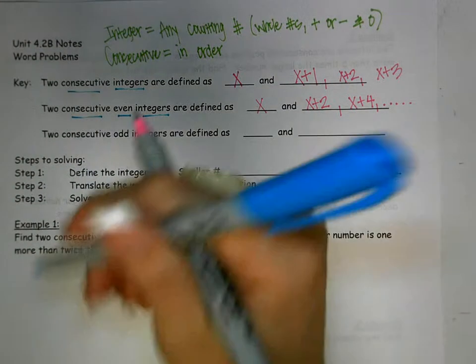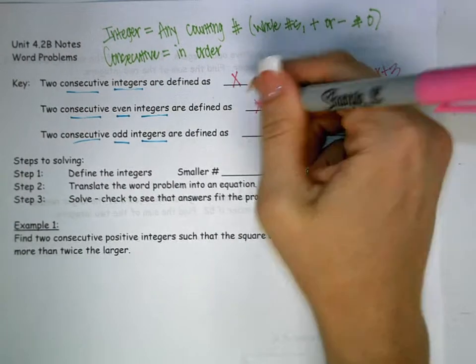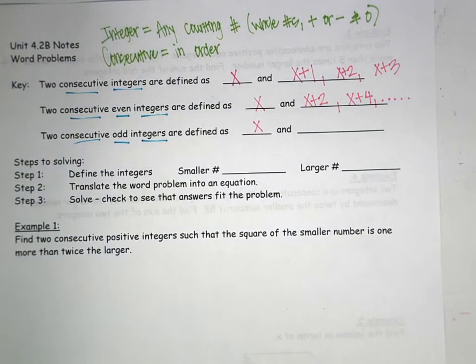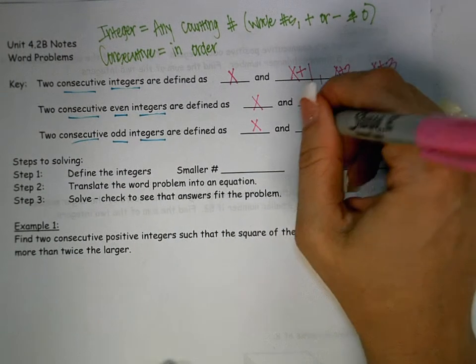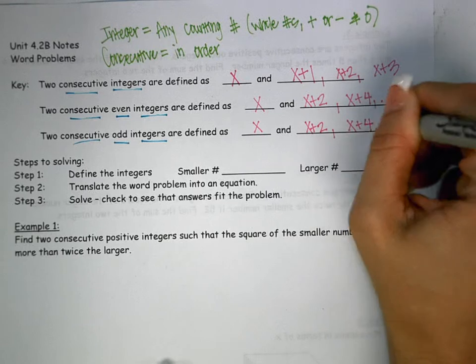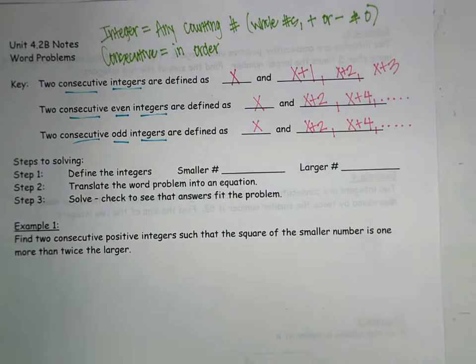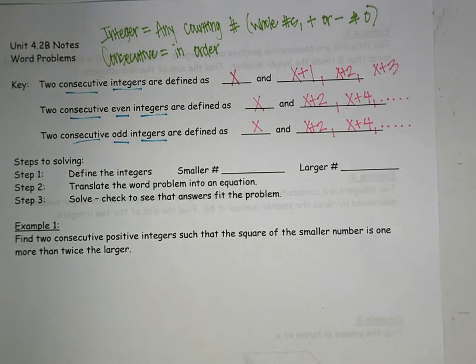The next one, consecutive odd integers. Like I said, we always start with x. How far apart are odd integers? 2. We are still counting by 2s. You do not count by odd numbers, so we're not counting by like 1 and then 3. Odd integers are still 2 apart from each other. So it is super important.